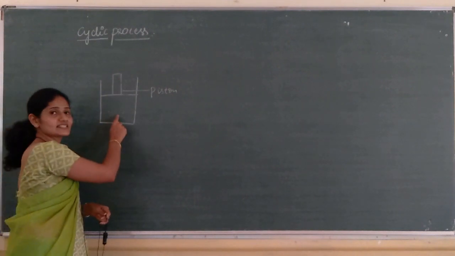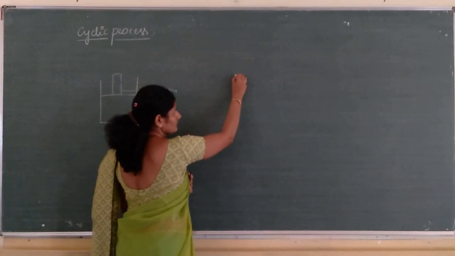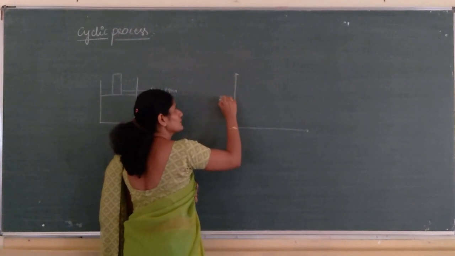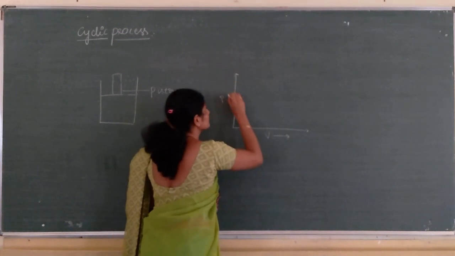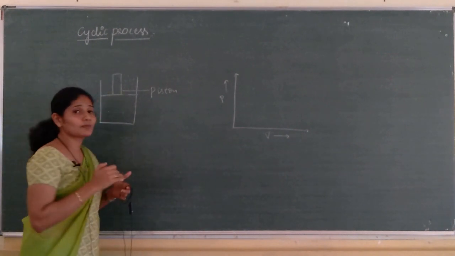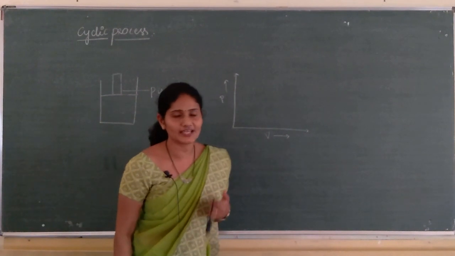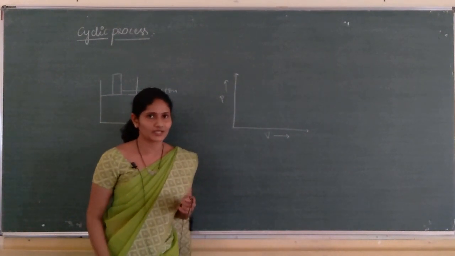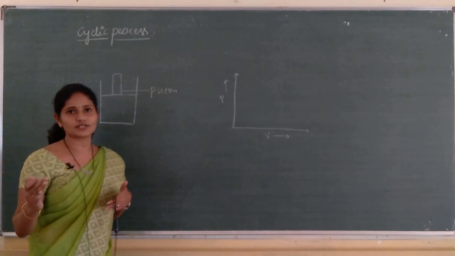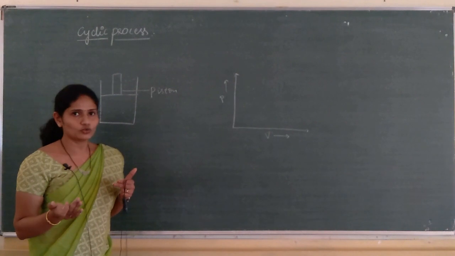If this gas is allowed to expand isothermally, I will draw the pressure versus volume graph here. What do you mean by isothermal expansion? Isothermal expansion means temperature should be constant. Throughout the process, the temperature of the system is constant, while pressure and volume vary.